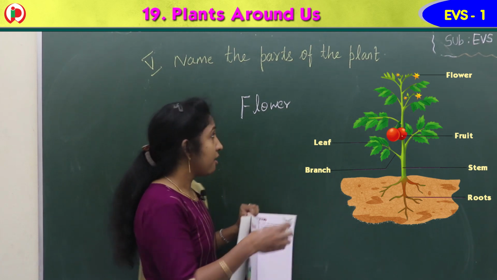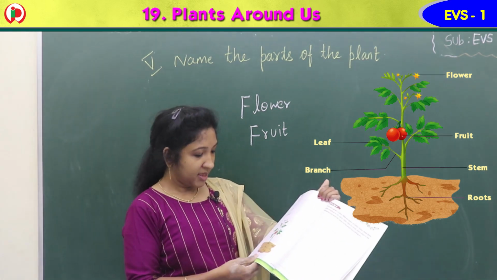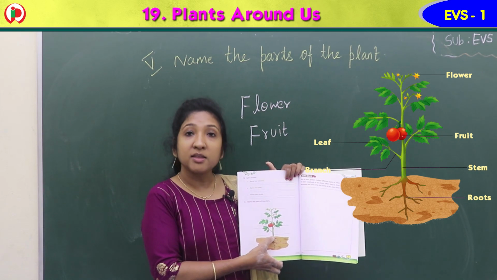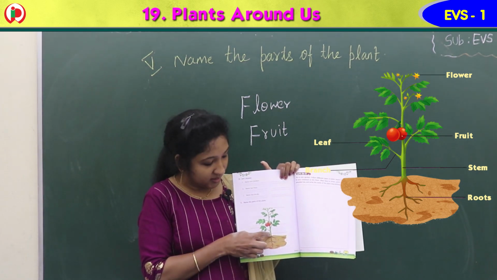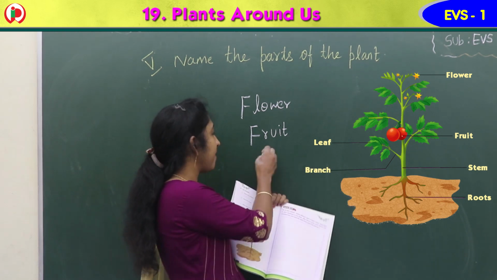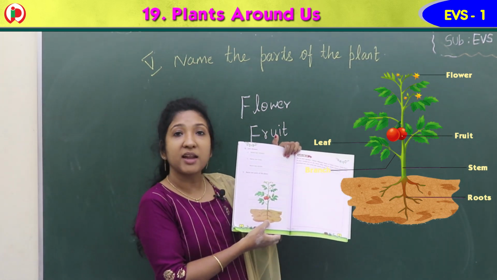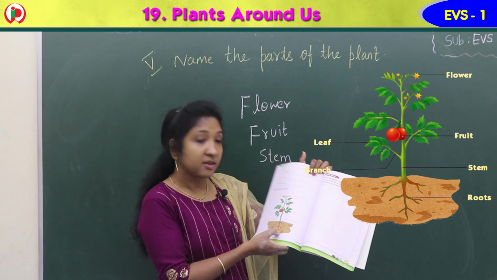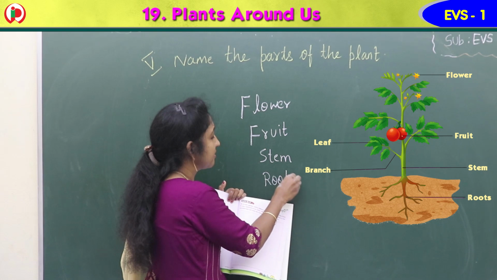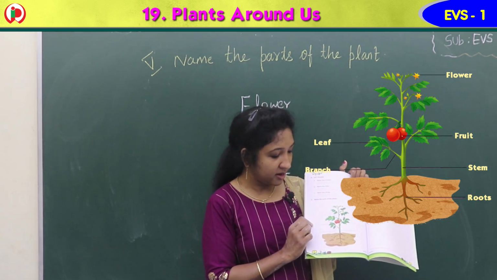Yes, it is fruit. Then same side here, green color, thick middle part. What is that? Yes, it is stem, S-T-E-M. Here under the ground, what is that? Roots, isn't it? R-O-O-T-S, roots.